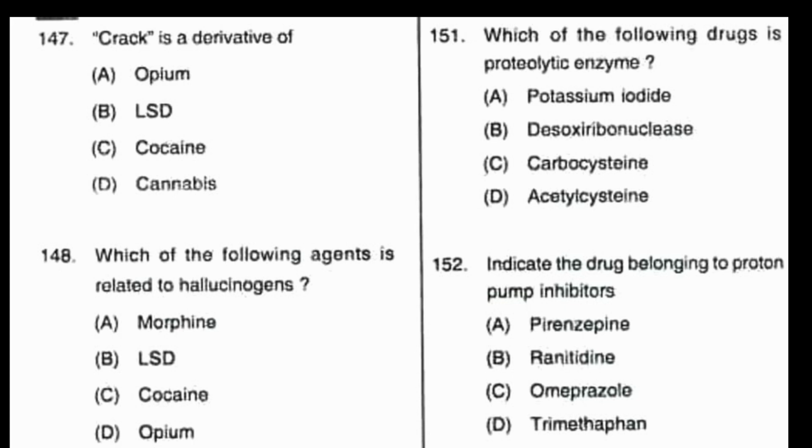Question number 152. Indicate the drug belong to proton pump inhibitors, PPI. In the following option, there is a drug which is PPI. Option A, nisoldipine, B, ranitidine, C, omeprazole, D, trimethoprim. We know that omeprazole, pantoprazole, rabeprazole, etc. are proton pump inhibitors. So option C is the correct answer for this question.